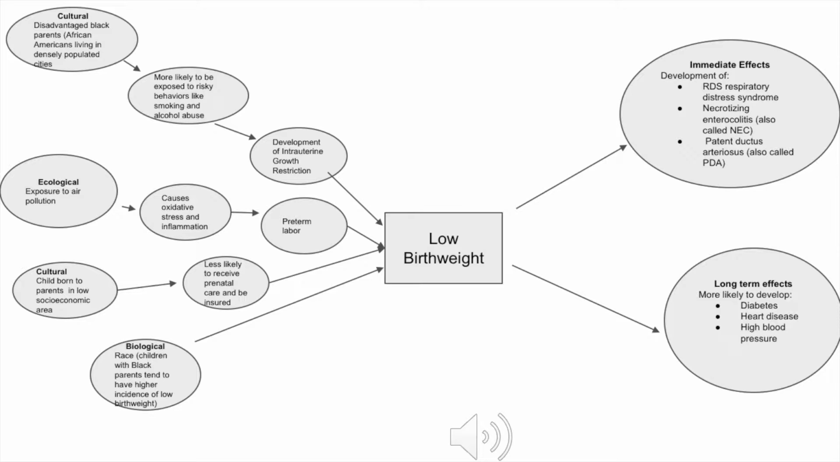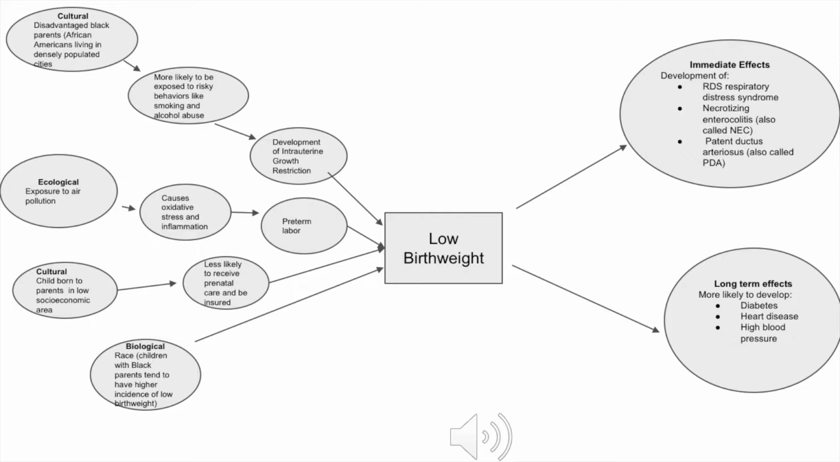For my concept diagram, I chose to focus on low birth weight. The first independent variable shown on my concept diagram is cultural, and it focuses on how disadvantaged Black parents or African Americans living in densely populated cities are more likely to be exposed to risky behaviors like smoking and alcohol abuse, which therefore can lead to the development of intrauterine growth restriction, which occurs when a baby is not able to grow well during a pregnancy because the mother has problems within the placenta.